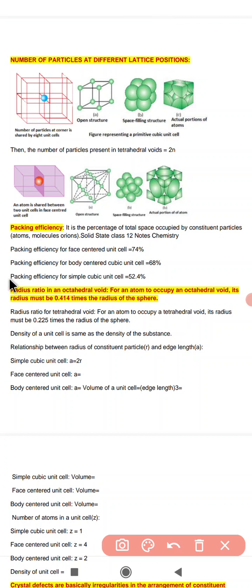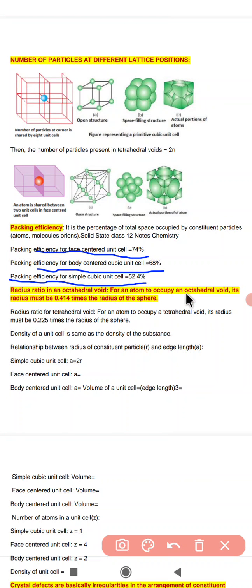So packing efficiency for a simple cubic cell is 52%, packing efficiency for a body centered is 68%, packing efficiency for a face centered is 70%. So just remember the best packing efficiency is for face centered. After that, next one we have is body centered, and the least packing efficiency is in case of simple unit cell, which is 52.4%.